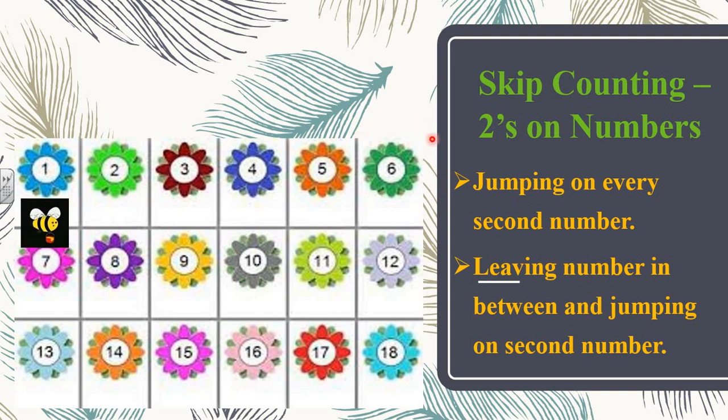So she left which number? 6. Very good. Now after 7, she'll move on. Yes, 9. Very good. So 1 and 2, she moved 2 steps ahead and the number she left in between is which one? 8. Yes. Now from 9, she'll move on. Which is the second number from 9? Yes, 11. She'll move on 11.